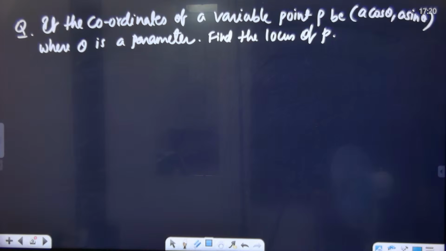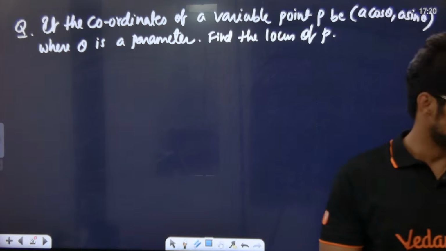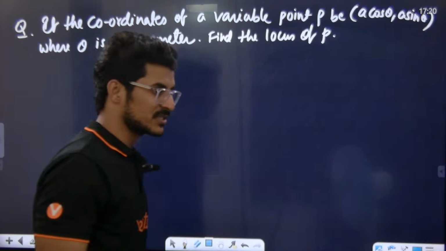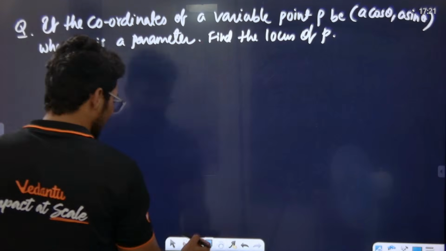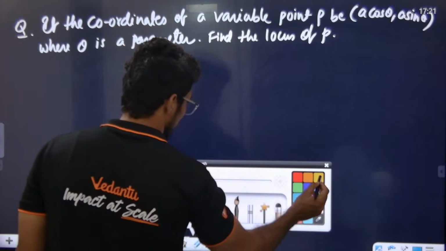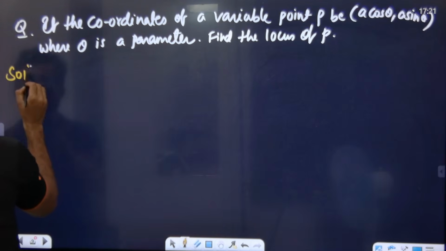Make it fast. Let me see how many of you are doing this. What did Suresh sir say? The coordinates of the variable point. There's a variable point. This point is moving in a plane. How? Listen to the class. Okay, look at the solution.